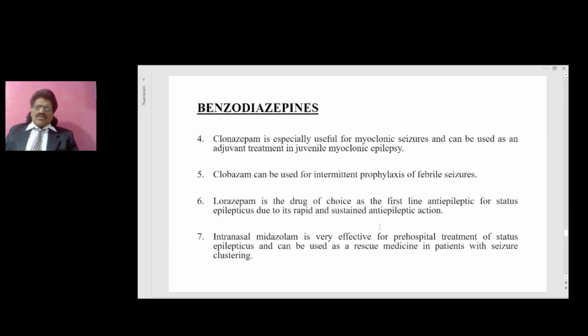Lorazepam is the drug of choice as the first line anti-epileptic for status epilepticus due to its rapid and sustained anti-epileptic action. Intranasal midazolam is very effective for pre-hospital treatment of status epilepticus and can be used as a rescue medicine in patients with seizure clustering.